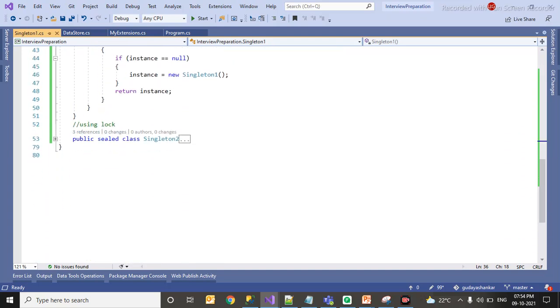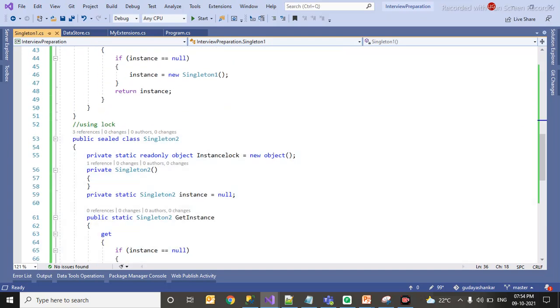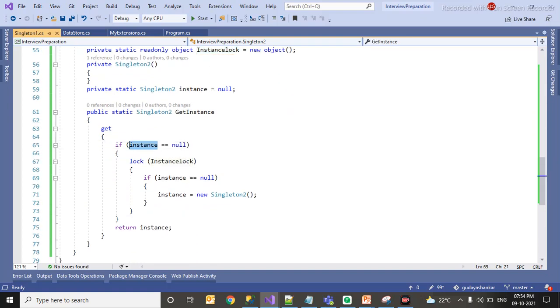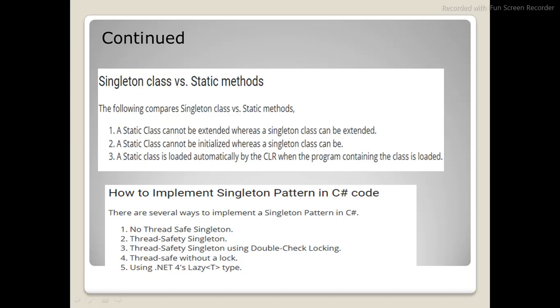One more option is using lock. You have to create a private read-only object, instance lock. There, if instance is equal to null, you lock it. Inside that lock you create an object and return that. So this is how you can implement a singleton. There are multiple ways you can create a singleton, as I already explained: not thread safe, thread safe without lock, and with the lock.